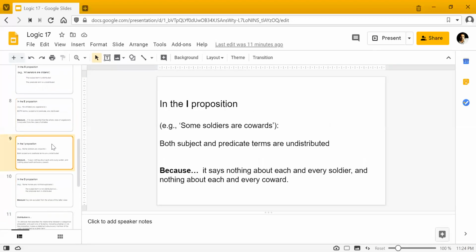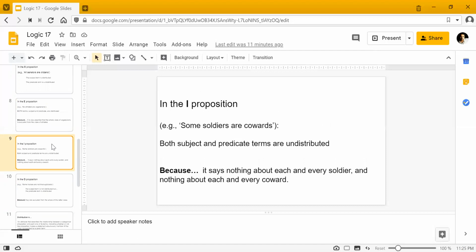I proposition का क्या केस है? I proposition, let's just say होती क्या थी? So इसका एक clear example मैंने दिया है यहाँ पर. Some soldiers are cowards. So इसमें हम लोग क्या कह रहे हैं कि कुछ ऐसे soldiers हैं जो cowards हैं.